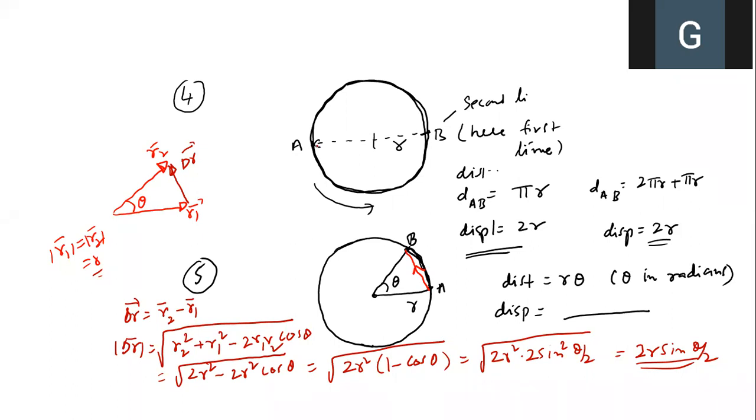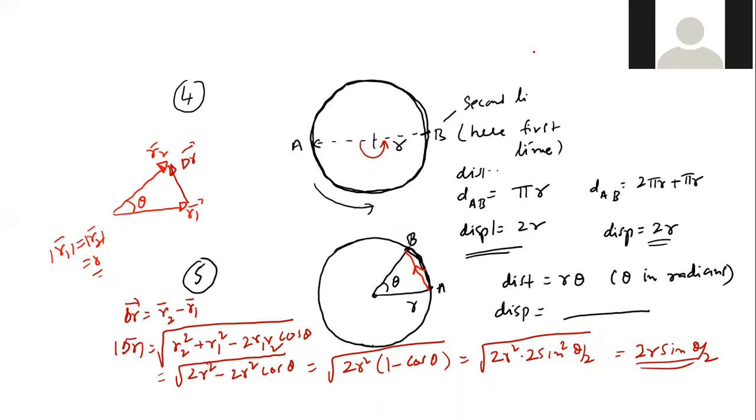Here I just showed A to B, but now I'm making it general for theta. You can see when A to B it went like this, half circle. What was theta here? This theta is how much? 180.